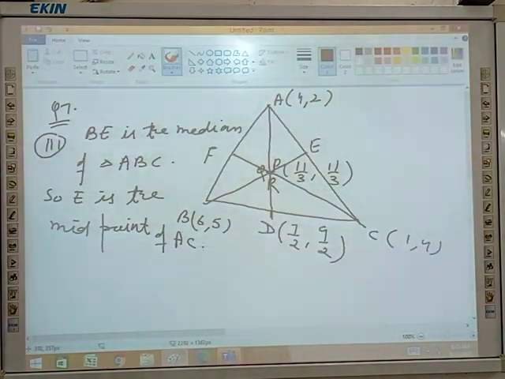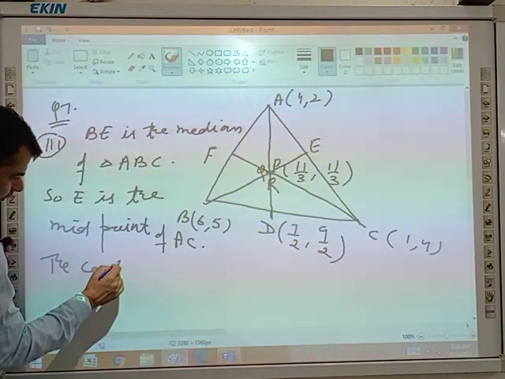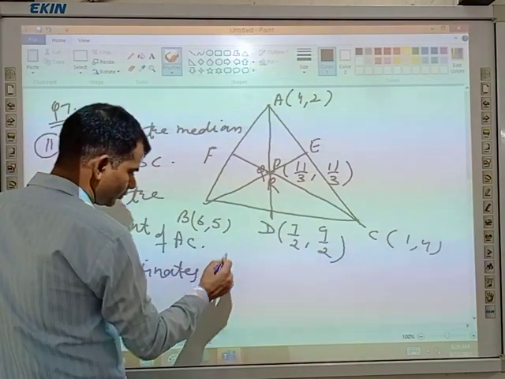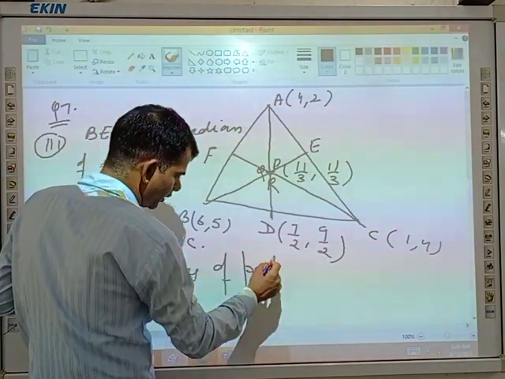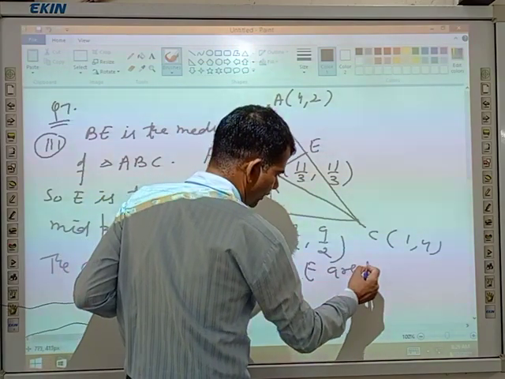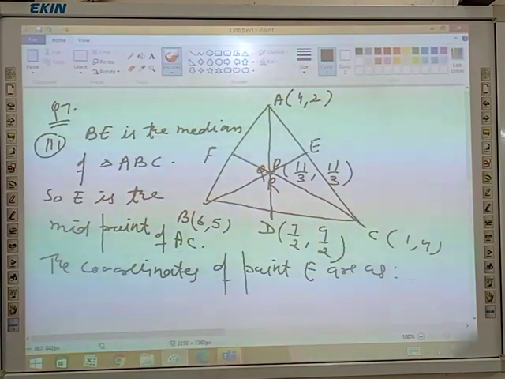So the coordinates of point E are as follows.